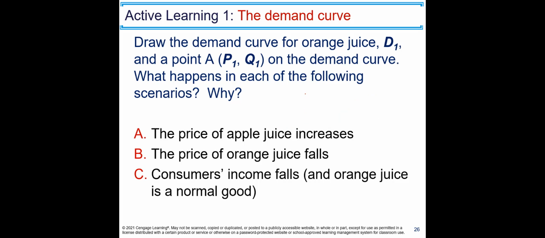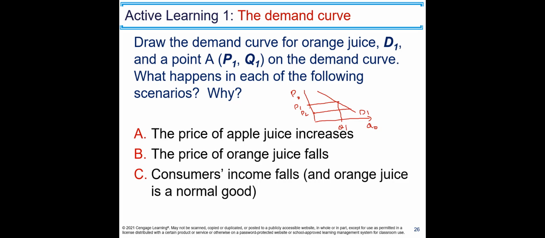The price of orange juice falls. Start again with Q of orange juice and P of orange juice, and there is a demand curve, D1, and there is P1, and then Q1. Now, price of orange juice falls from P1 to P2, for instance. You don't need to shift the curve, right?